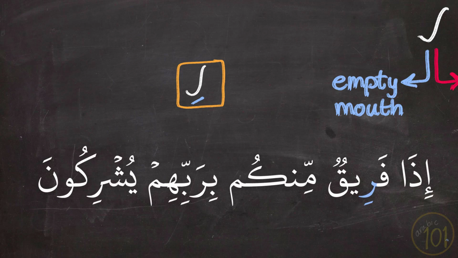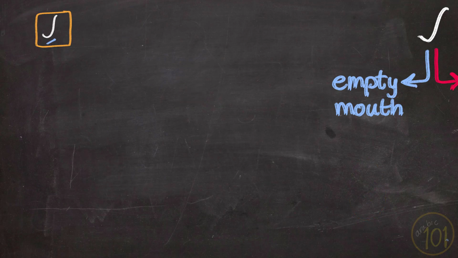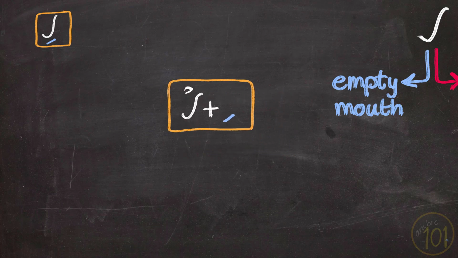إذا فريق منكم بربهم يشركون. So here we notice in the first word here that has ra that we said فريق, not فريق. That is not correct. You have to pronounce the ra as empty mouth, so you pronounce it as ra, فريق. Also, the ra will be empty mouth if it had sukun, and before it there is a letter that has kasra, like in this example.